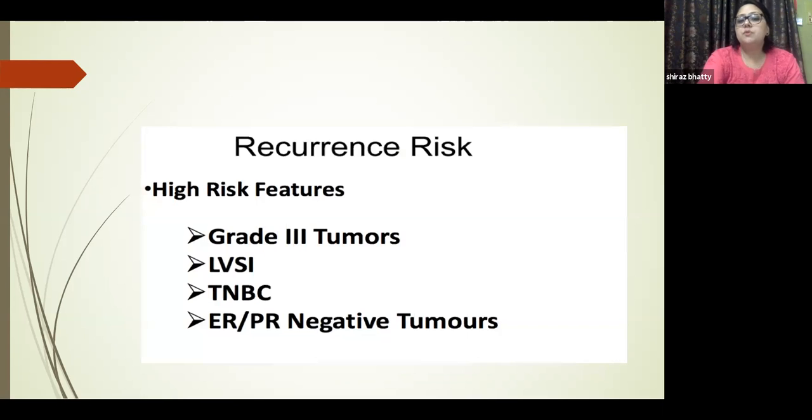So what are the features which will be glaring at us after the histopathological report comes to us, and we can tell that yes, this patient will definitely have an increased risk of loco-regional recurrence, and this patient will have a little bit lesser risk compared to the previous one? Those are grade 3 tumors, then increased LVSI, then triple negative breast cancer tumors or ER/PR negative tumors. Even if it is an ER/PR negative plus HER2/neu positive tumor, in that case also we will be looking for recurrence in that scenario.